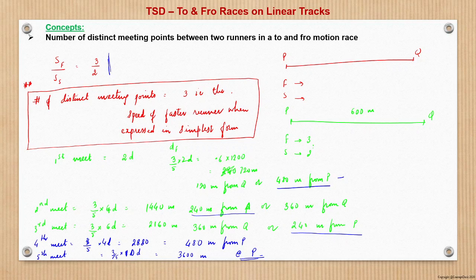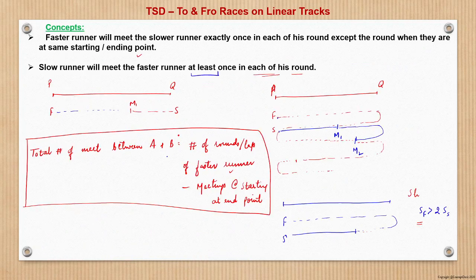The first point is that the total number of meets between A and B, between two runners, will be the number of rounds or laps which the faster runner has taken. Why? Because the faster runner will meet exactly once in each of his rounds, right?